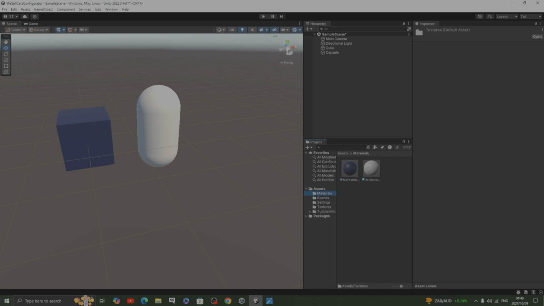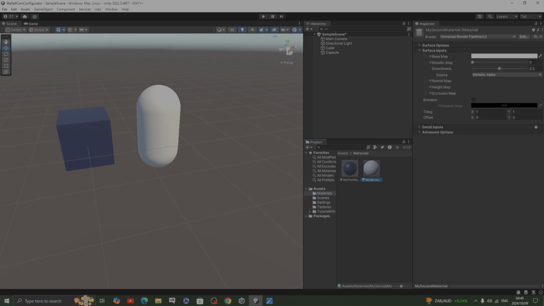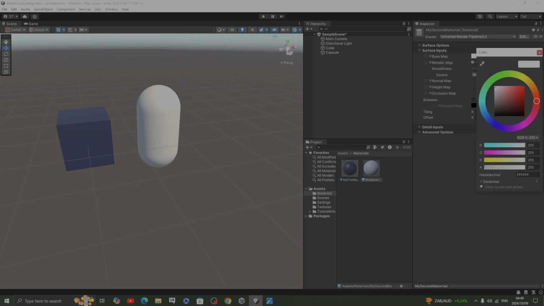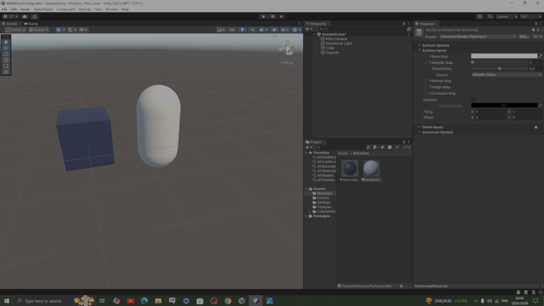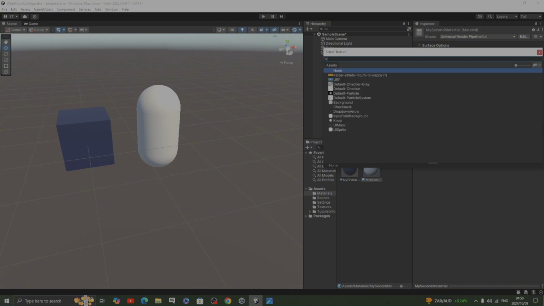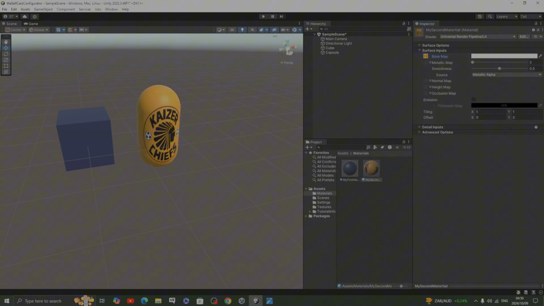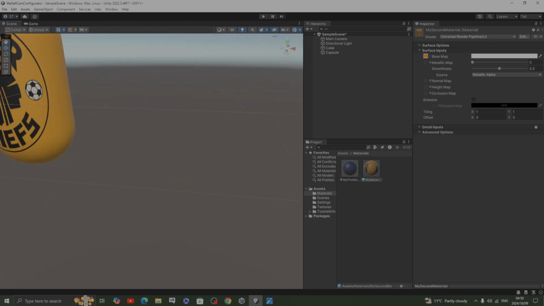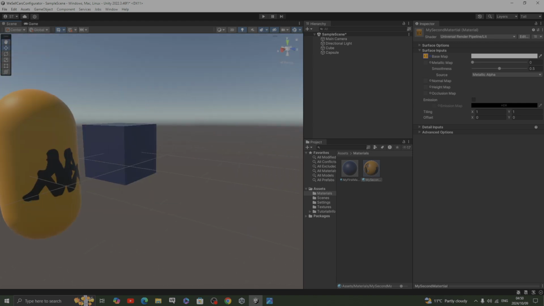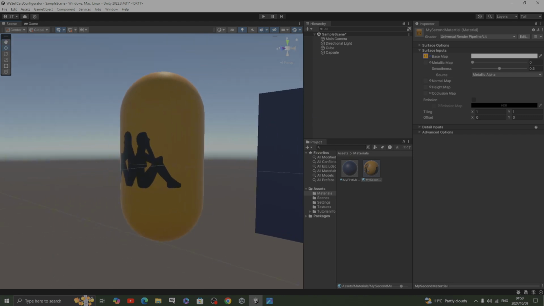Now the magic is about to happen. We go back to that material that we have created, the second material, and you will see next to the base map, make sure that the material is white. You will see why I say make sure that it's white. Then next to it, you will see there's a circle with a dot. Please click that circle with a dot and select Kaiser Chiefs, the texture that you have saved, and then your object will transform altogether and look like this.